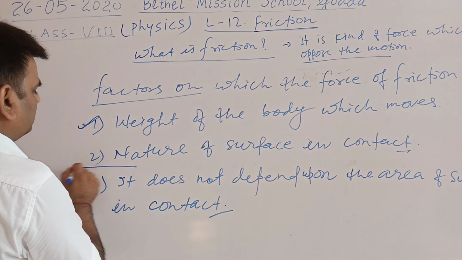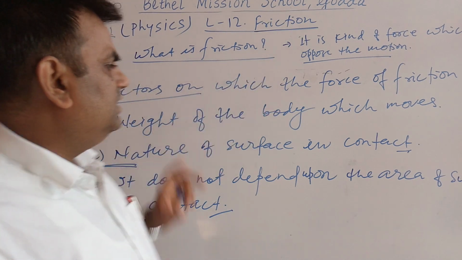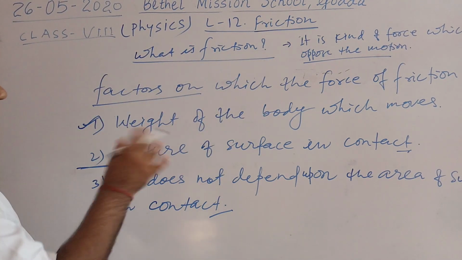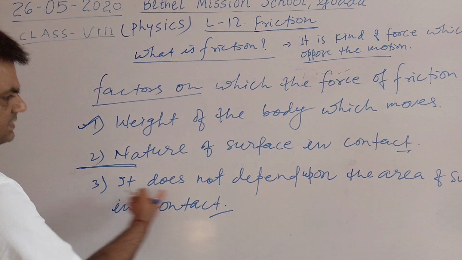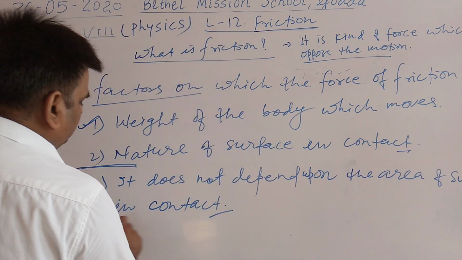And it doesn't depend upon the area of the surface in contact.